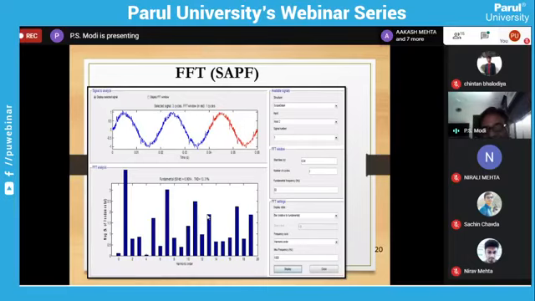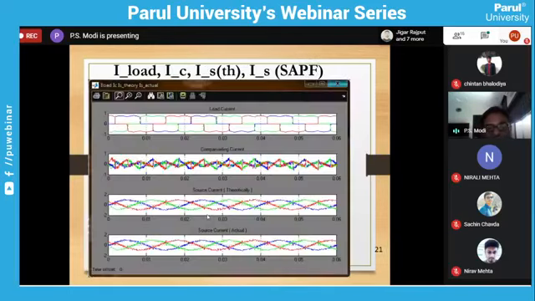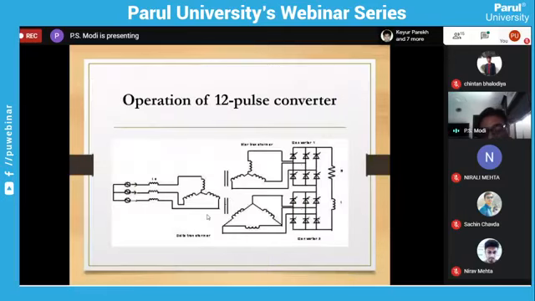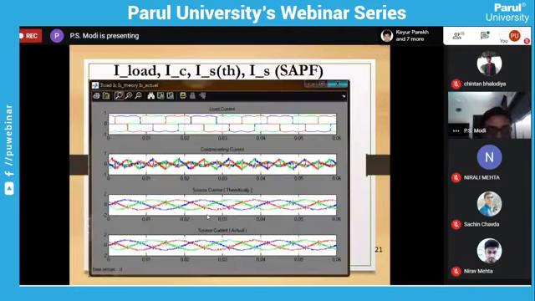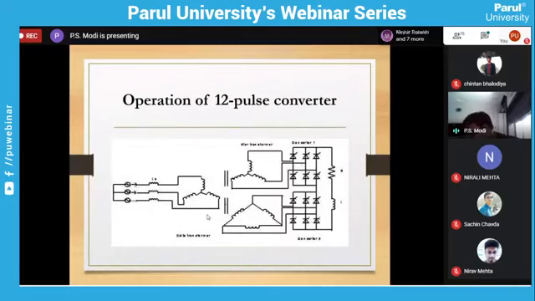The sampling is not taken properly, that's why the waveshape is like this. The waveshape is proper. Now it is going from non-sinusoidal to sinusoidal. Okay, so this is the active filter we have used for the simple, and these are all the waveforms for the 6-pulse converter. Now we have switched to another converter, which we call a multi-pulse converter. So now we are on the 12-pulse converter.